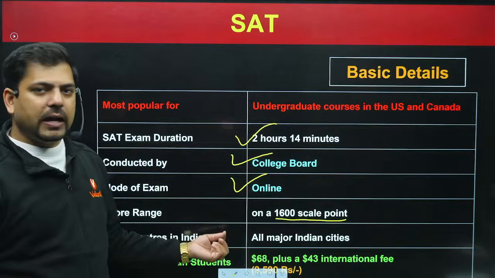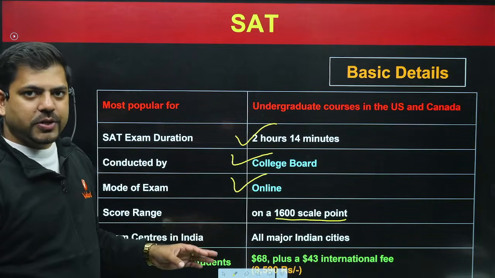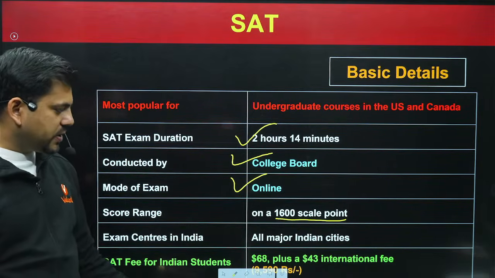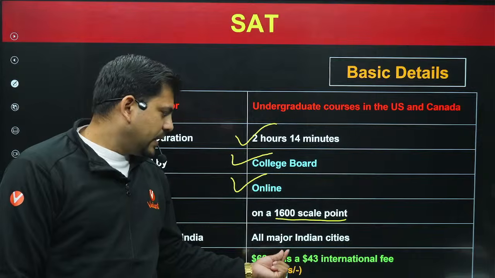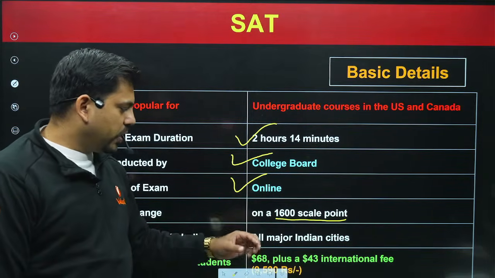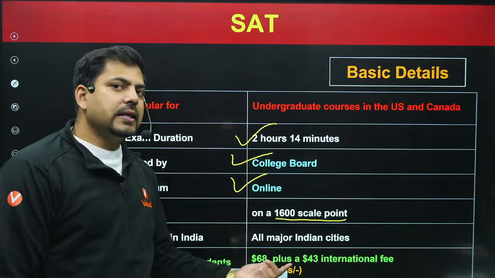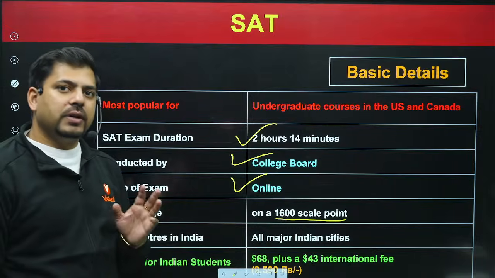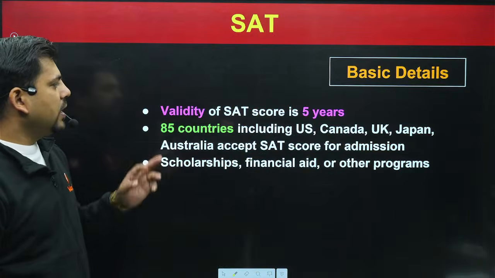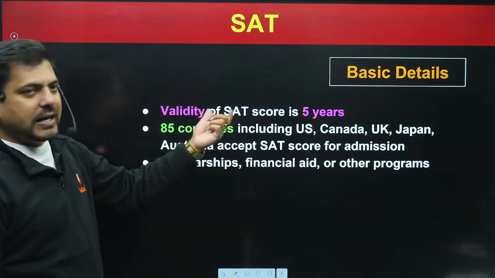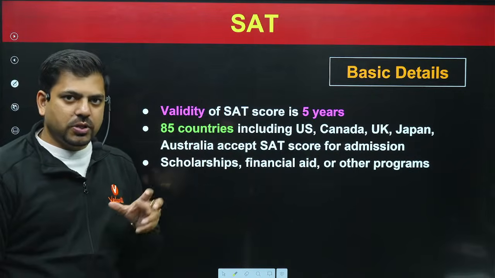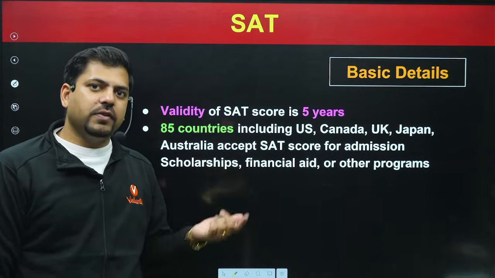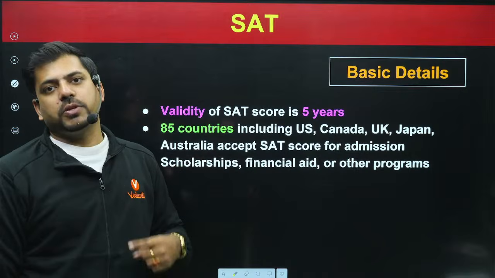Now, all major Indian cities have examination centers for SAT. The examination fee for Indian students is $68 US dollars plus a $43 international fee. If you combine them, that comes to somewhere around 9,600 Indian rupees, so you can take a lump sum of 10,000 rupees. Next basic detail: the validity of the SAT score is 5 years. If you take the SAT examination right now and get a score, that score is valid for 5 years, and for the next 5 years you can use it for taking admission to any of the colleges.